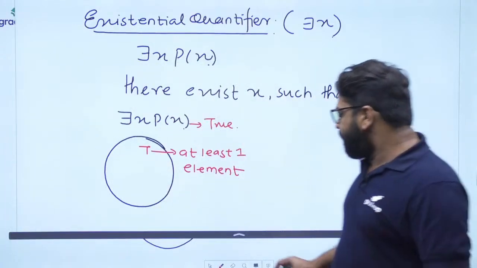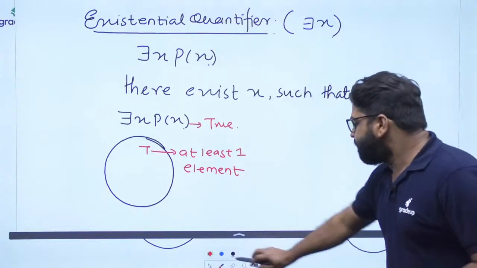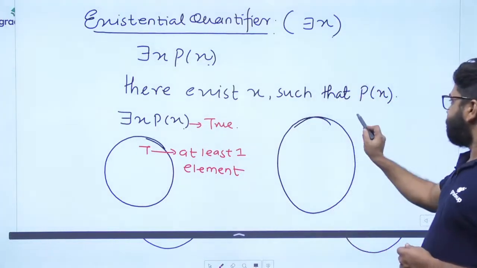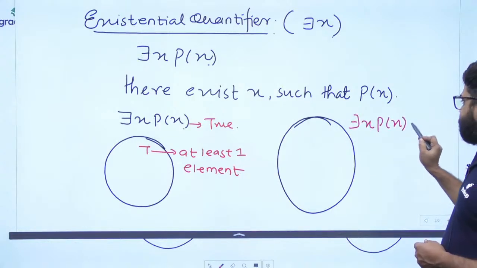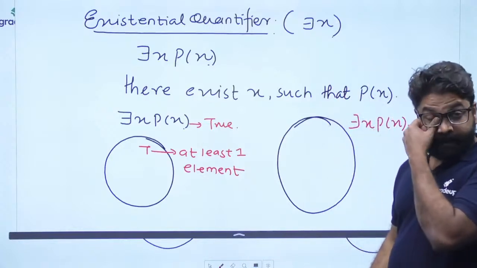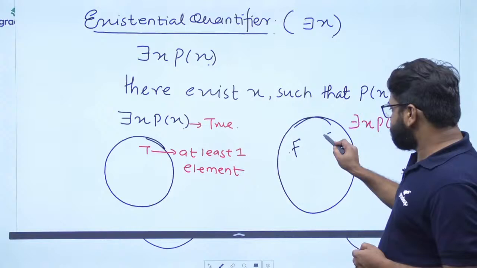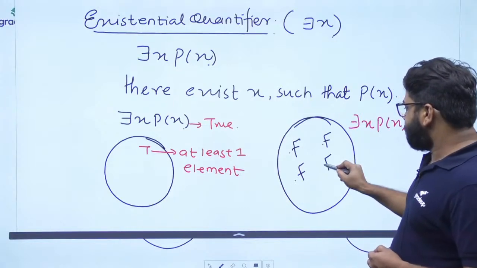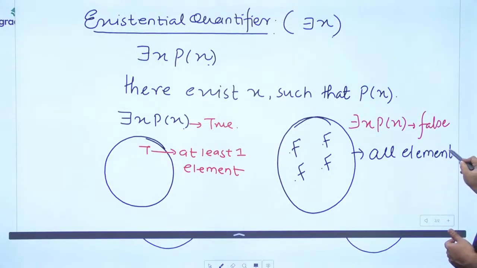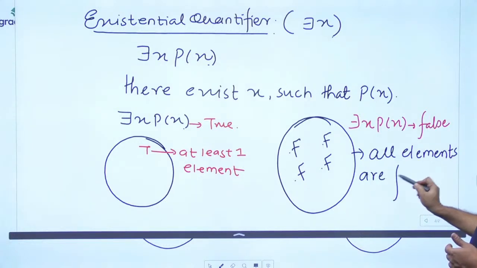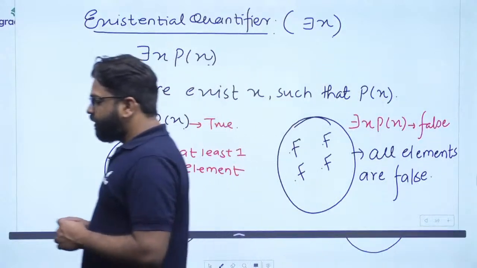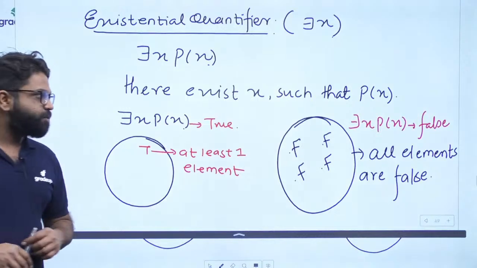Now let's talk about when it will become false. If you take this domain, there exists x, p of x will become false when all elements are false. Every element has to be false. This is false, this is false, this is false, this is false. When all elements are false, okay? That is the concept of the existential quantifier. When all elements are false, then we can say it is going to be false.